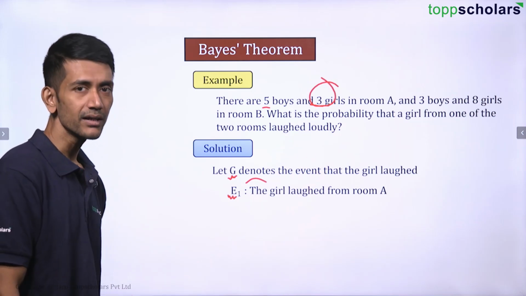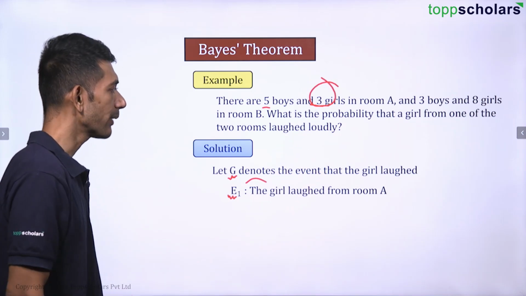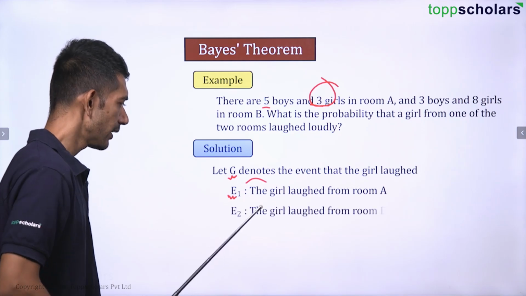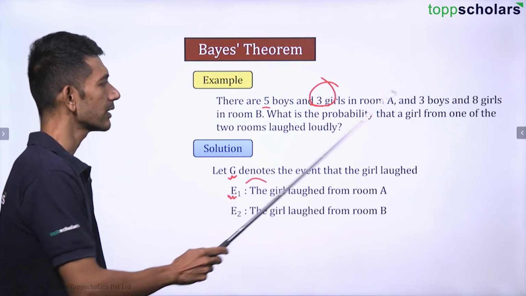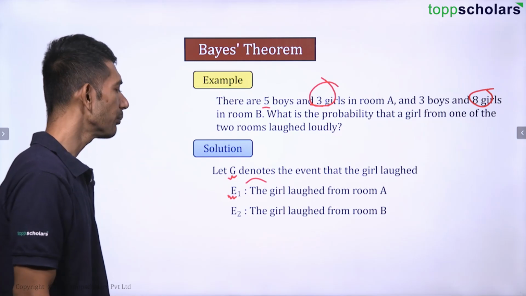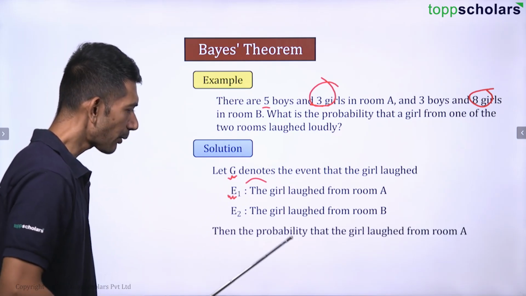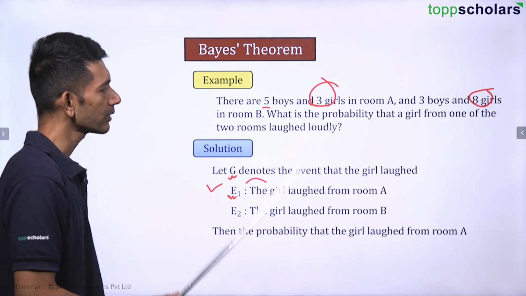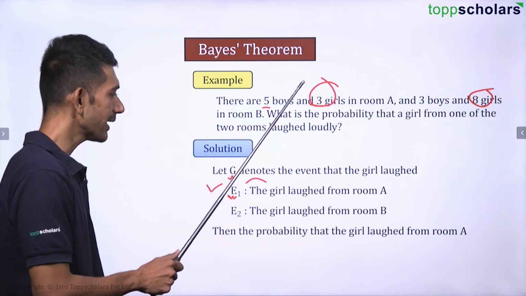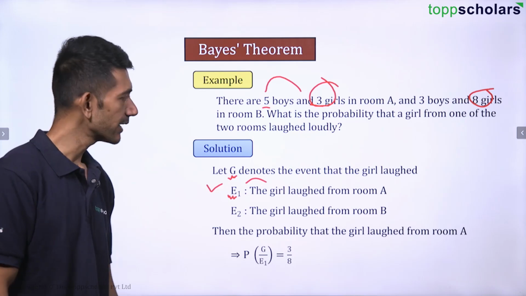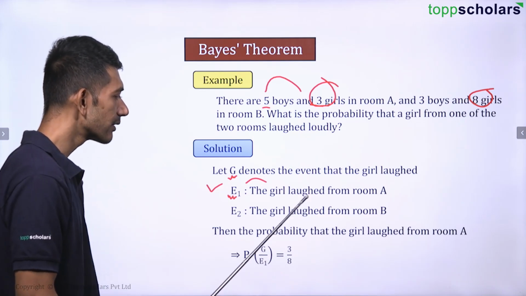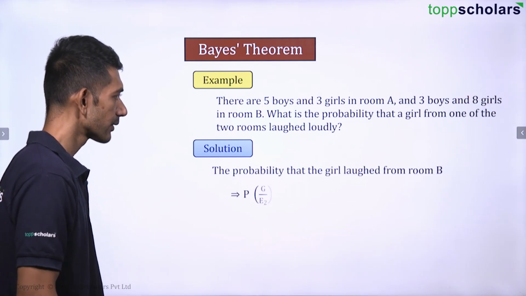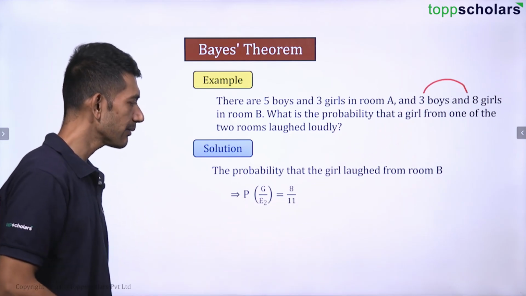Let E1 be the event that the girl laughed from room A. As of now, we don't know, right? And let E2 be the event where the girl laughed from room B. Now, the probability that the girl laughed from room A, what will be that? Can you find out? Yes, it is going to be 3 by 8, isn't it? That is going to be 3 by 8. What is the probability that the girl laughed from room B? That is going to be 8 by 11.